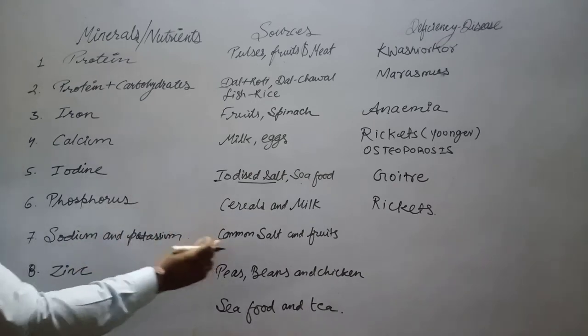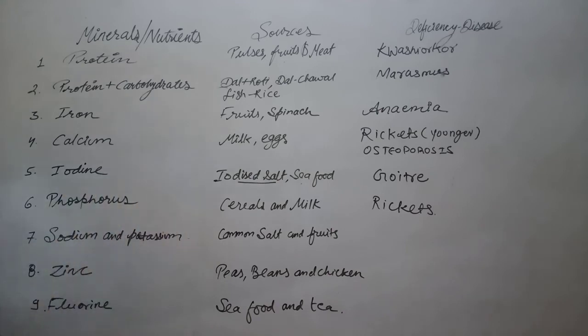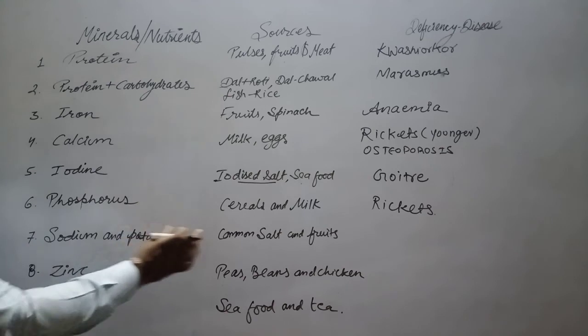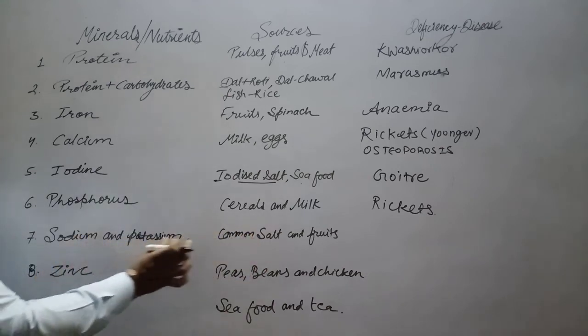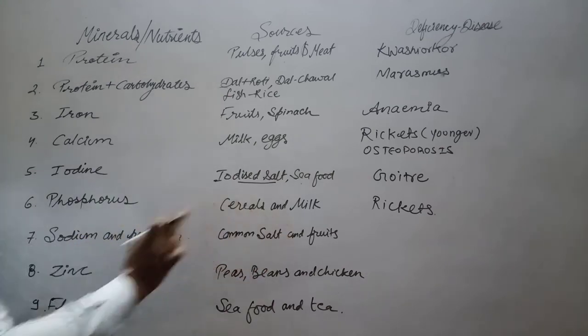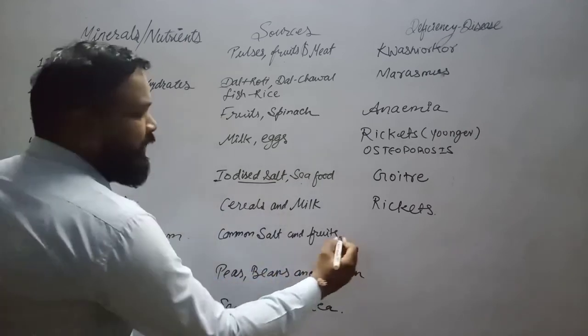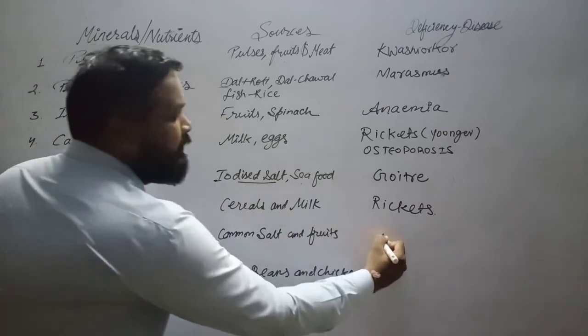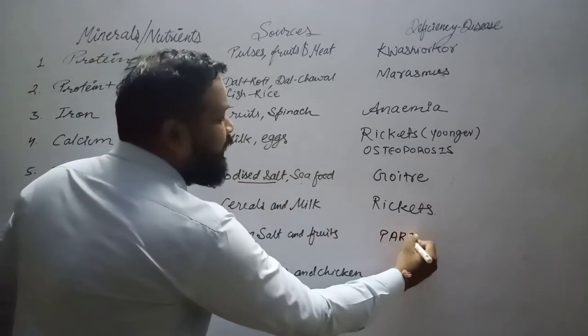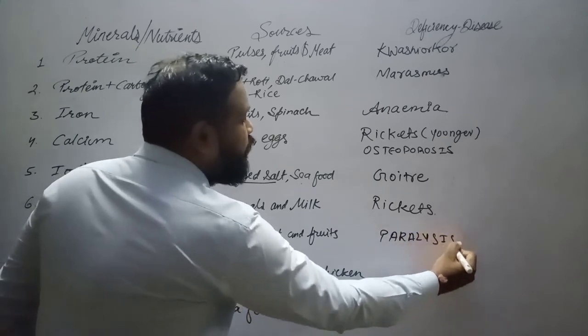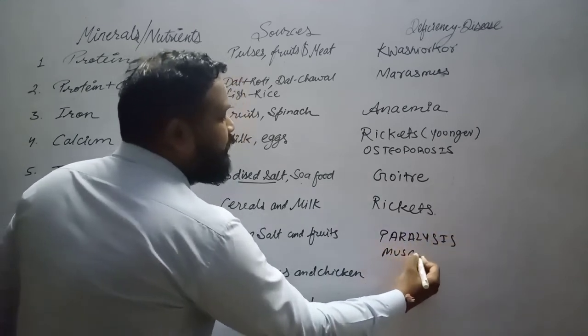You know that common salt is just NaCl, sodium chloride. Yes, sodium chloride is common salt. So sodium is found in common salt and it is also found in fruits. Now what happens if there is no sodium? Another disease known as paralysis can also happen, and muscle weakness.